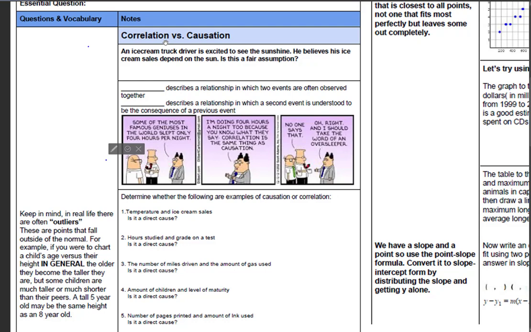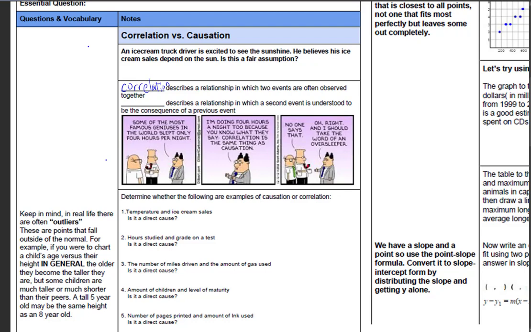All right, so the first one is called correlation. Correlation is basically a relationship in which two events are observed together. And so the gentleman, if he's thinking about his business, would in fact be right that this is what we call correlation.